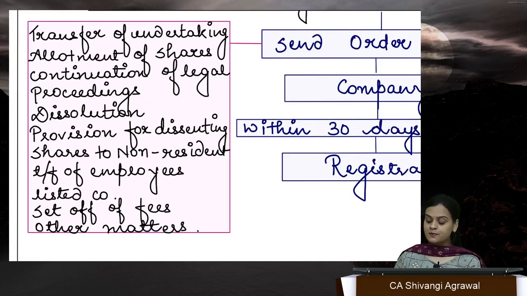Set off of fees. What is it? What do you mean by that? Supposedly A plus B is equal to C. So we have to incorporate a new company C. Incorporation fees is there, but these A and B, they are going to dissolve. So whatever fees have been paid by them, they can be set off. Other incidental matters,